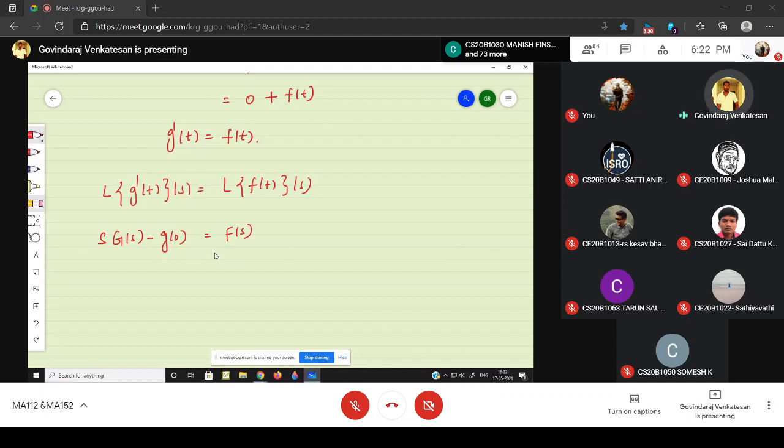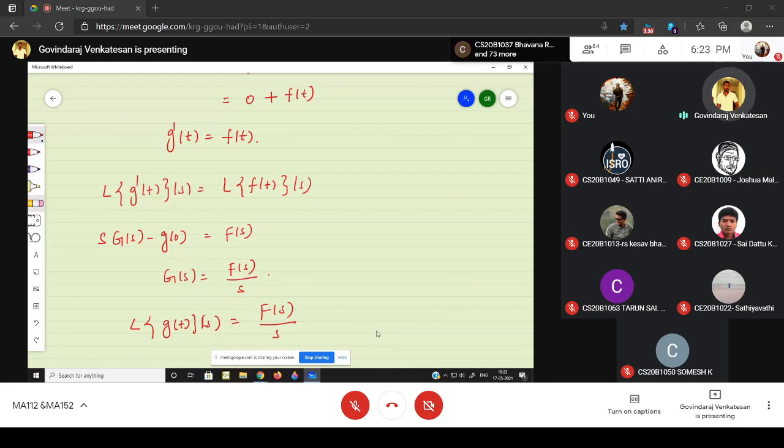Also we know g of 0 is 0. So I can write that capital G of s is nothing but capital F of s divided by s. What is capital G? Capital G is the Laplace of small g.